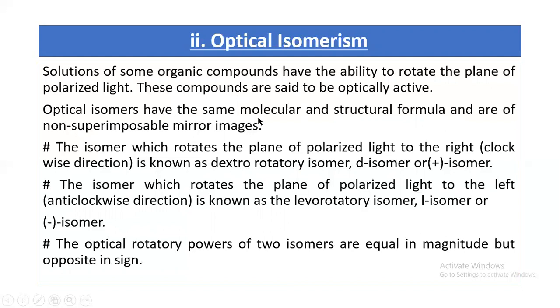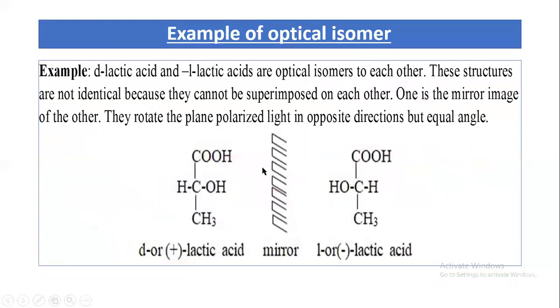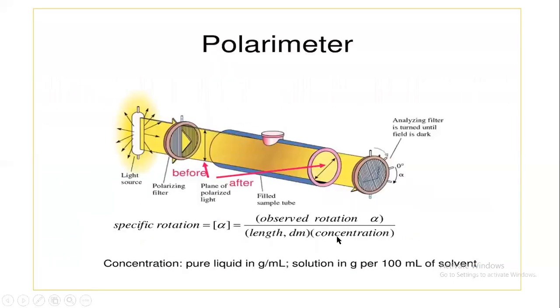Optical isomers have the same molecular formula, the same structural formula, and are non-superimposable mirror images. Their mirror images are non-superimposable. Here, the mirror image of D lactic acid is L lactic acid.